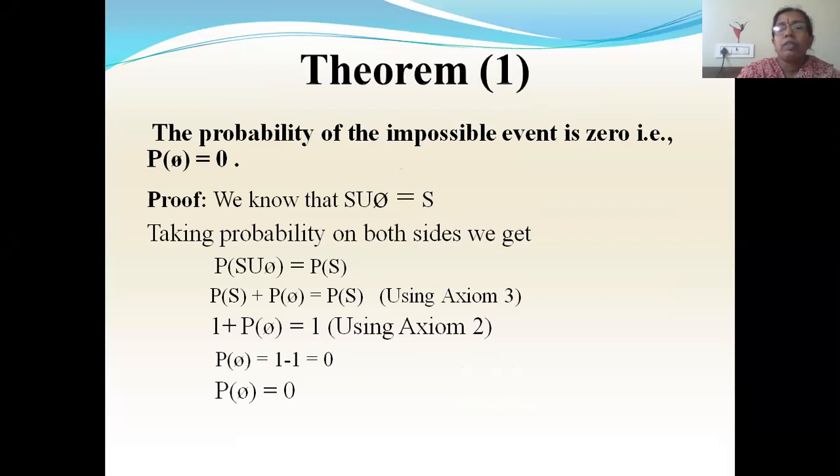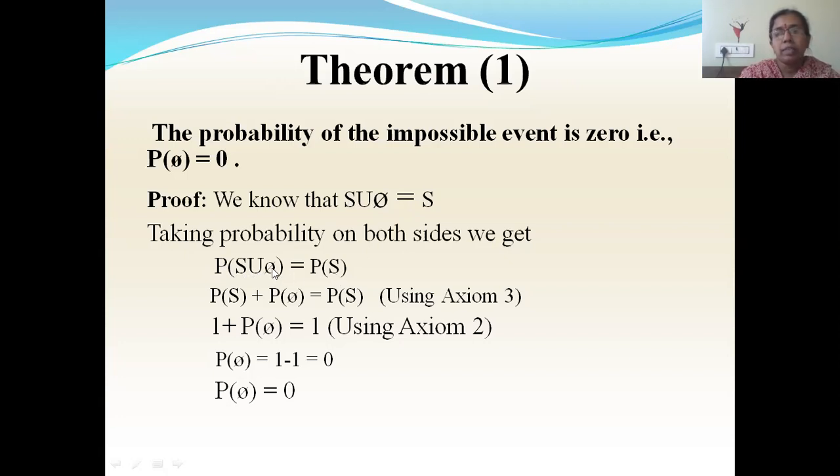The probability of the impossible event is 0. That is, P of phi is equal to 0. So how to prove this? We know that S union phi is equal to S. What is this S? S is the sample space. So when you combine this sample space with a null set, you will get the sample space itself. So S union phi is equal to S. Now taking probability on both sides, I'll get P of S union phi is equal to P of S.